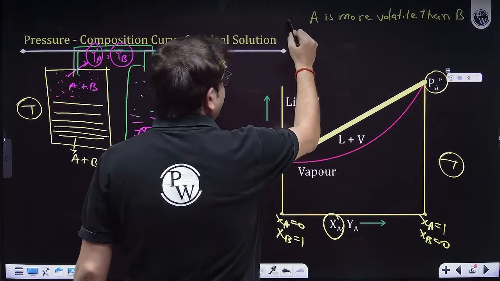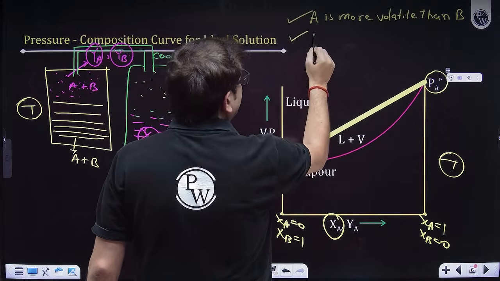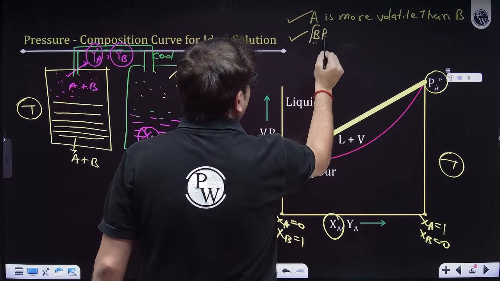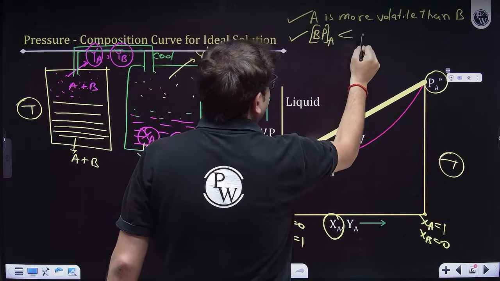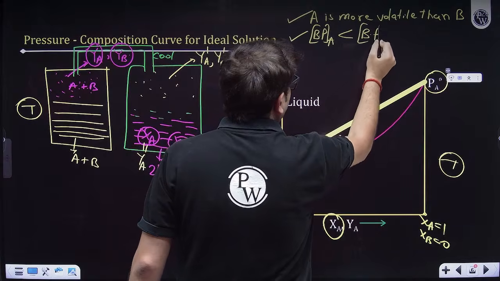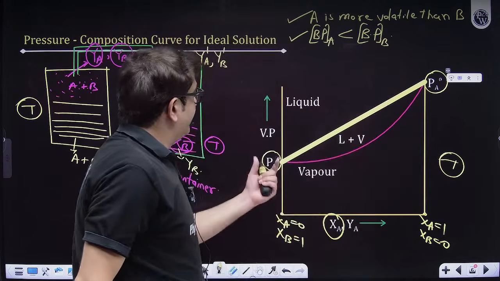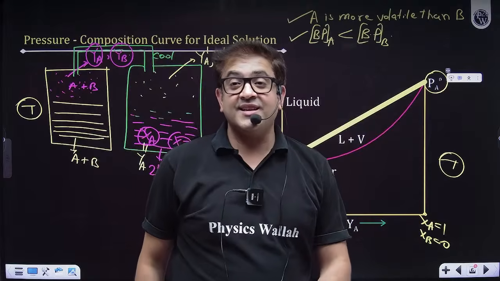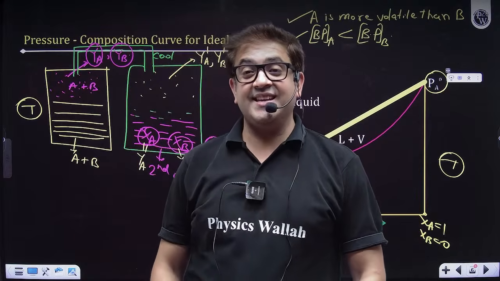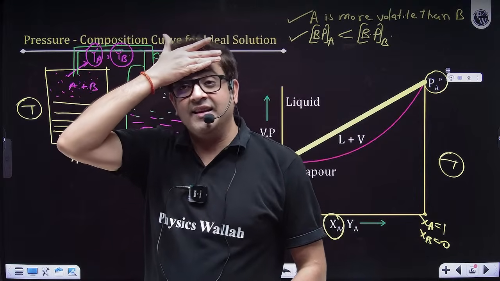A is more volatile than B, or else you can say the boiling point of component A is less than the boiling point of component B. I hope with this you can conclude that, but sir, still, yes.